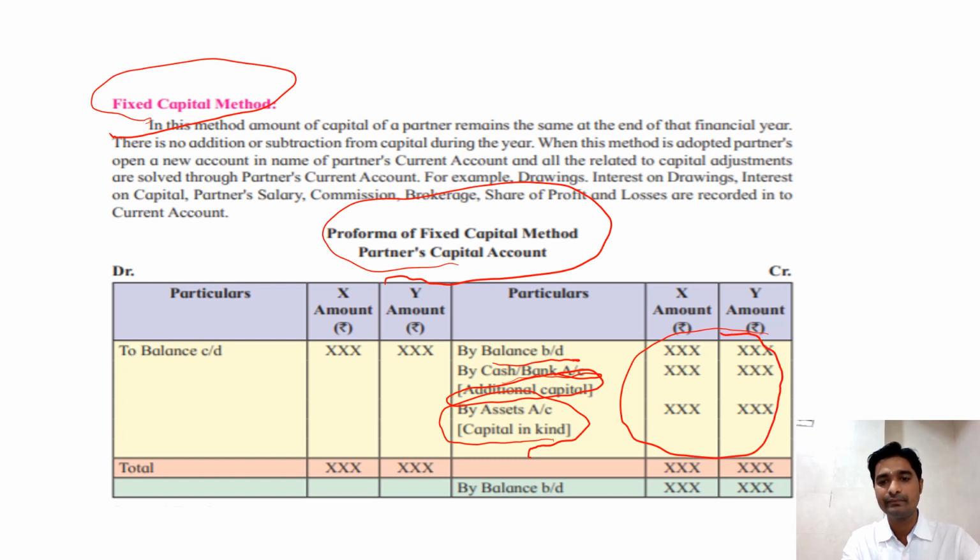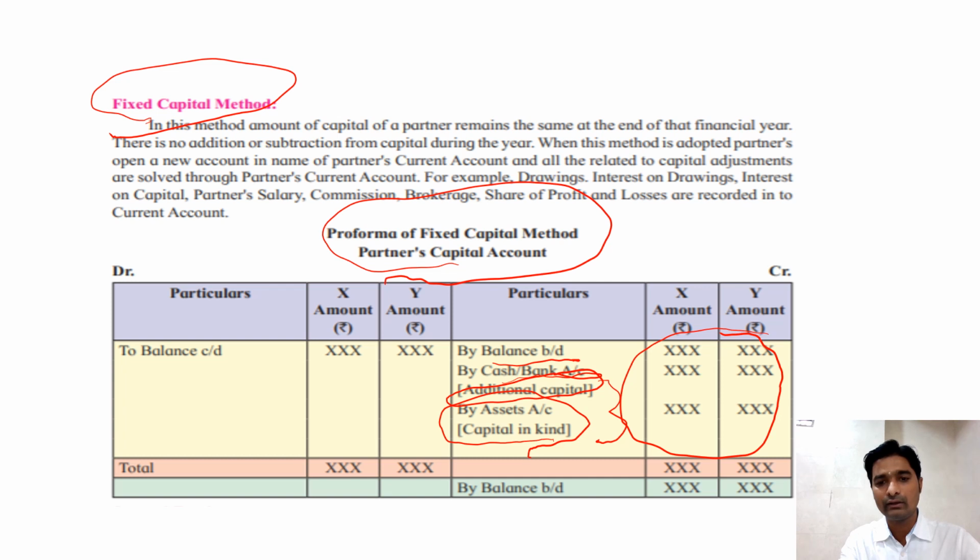See, no other adjustment is done except regarding the capital. These two adjustments are regarding capital only, and that is why they are taken here. All other adjustments like interest on capital, commission to partner, salary to partner, drawings, and interest on drawings, are all done on the current account. These are not done on the capital account. So here only capital related things are taken.